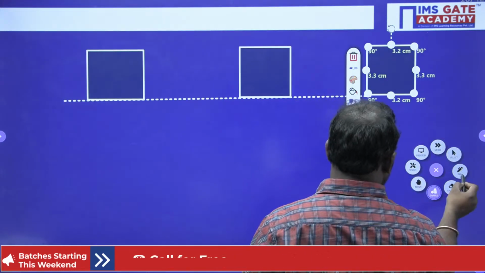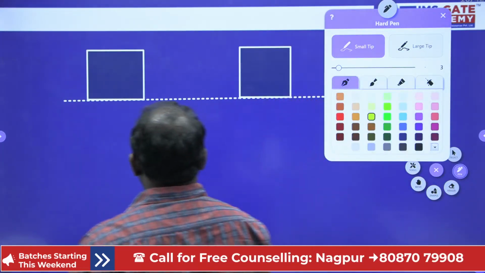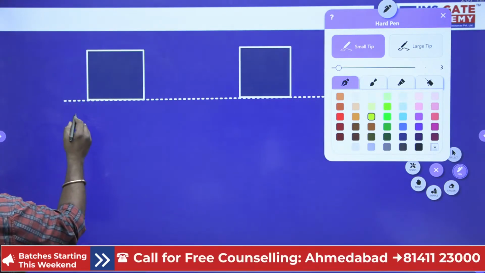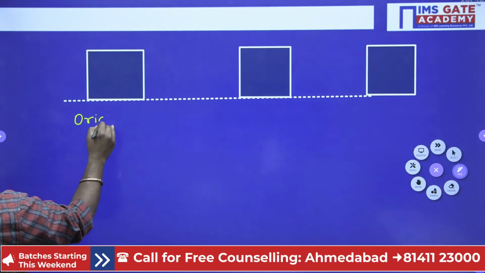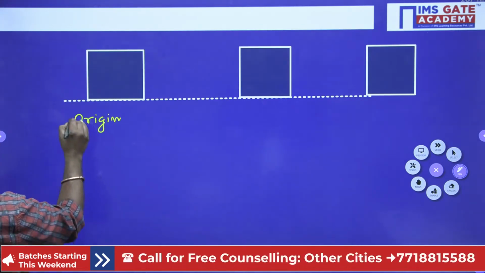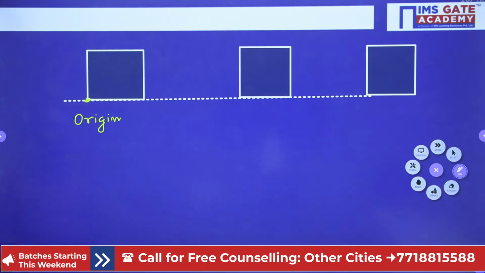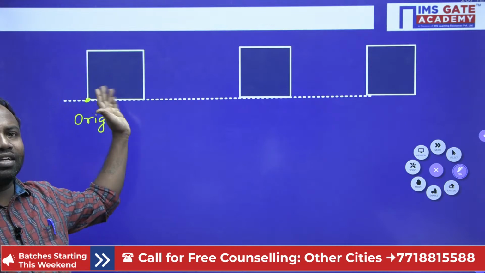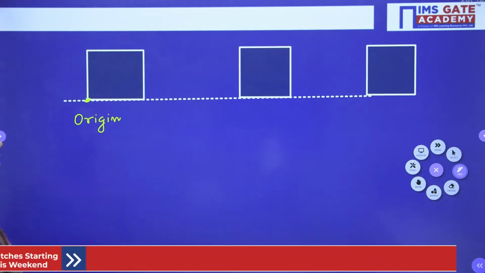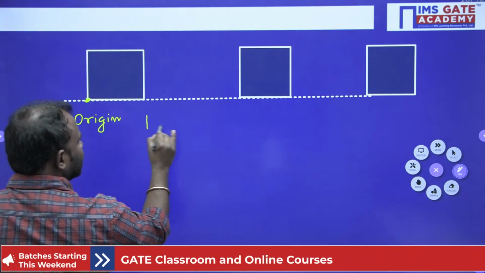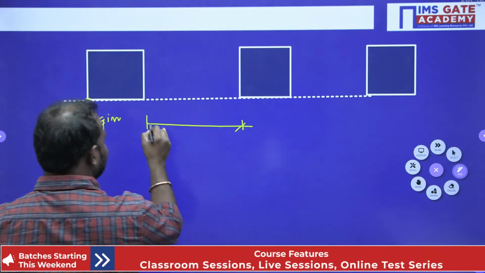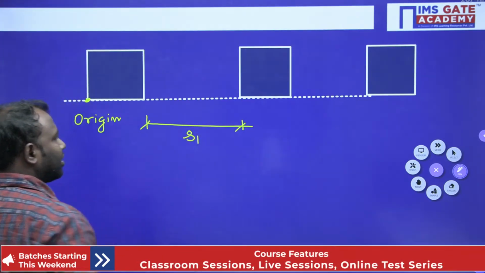Here the first position is the origin. From the origin, with a certain velocity, the body moves over here, and we call this S1.